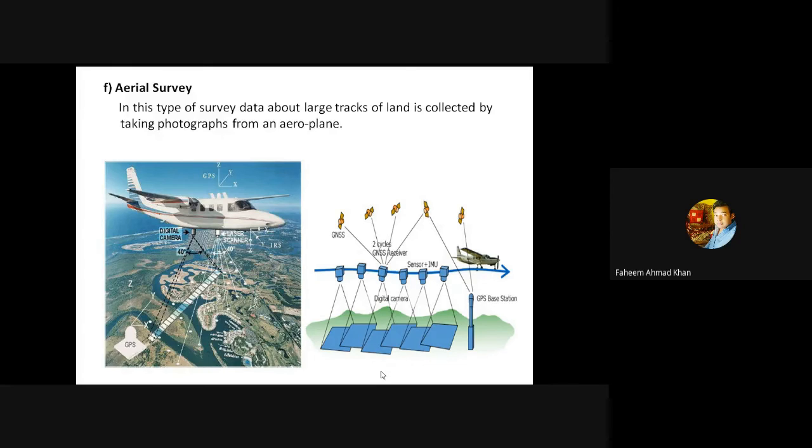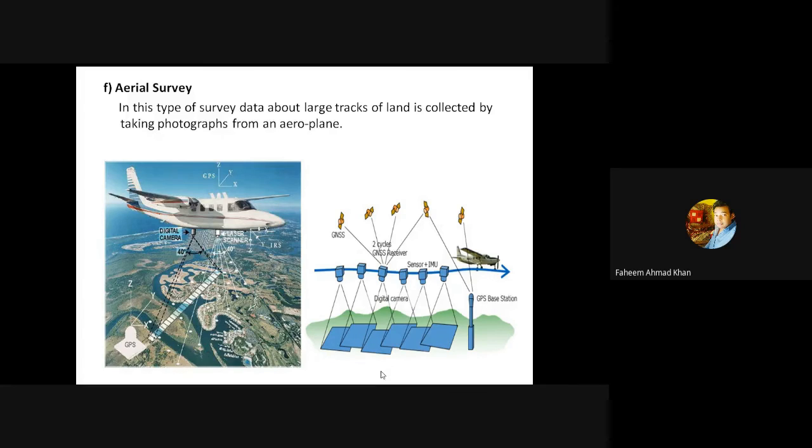After some regular interval of time, the photos will be taken. Here you can see digital camera, and you can see blue rectangles downwards. These are the photographs which show the projection which can be seen from this aircraft.